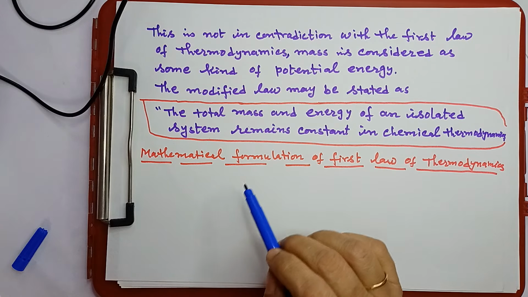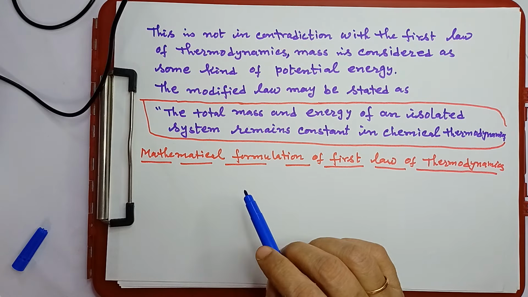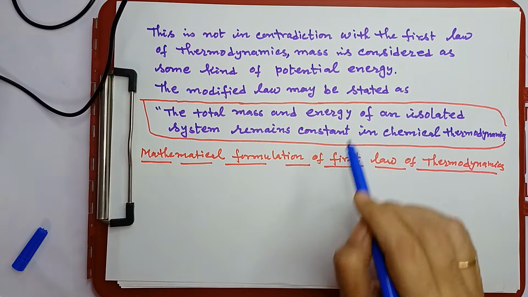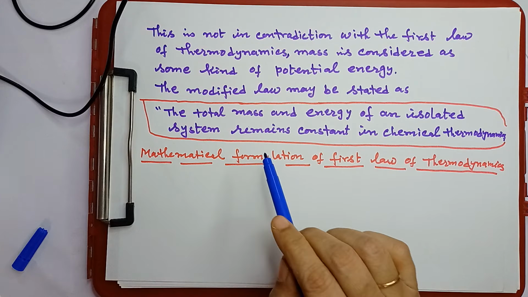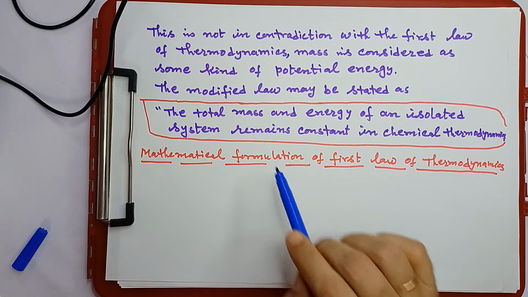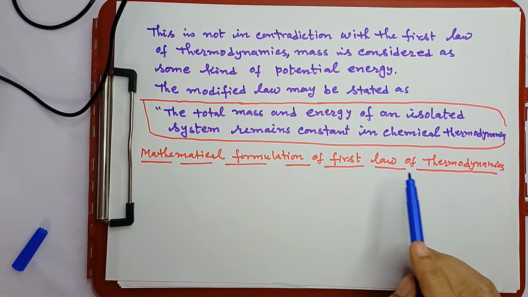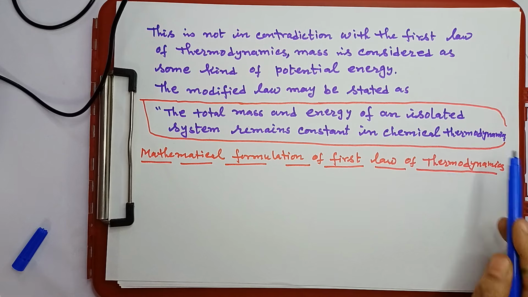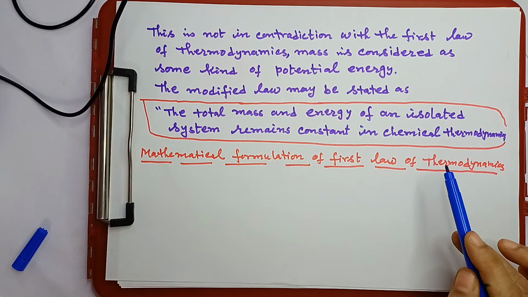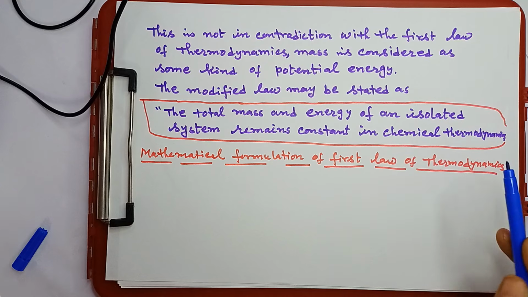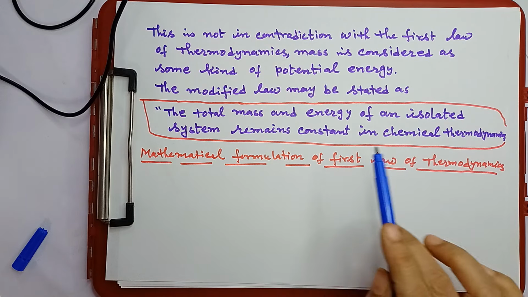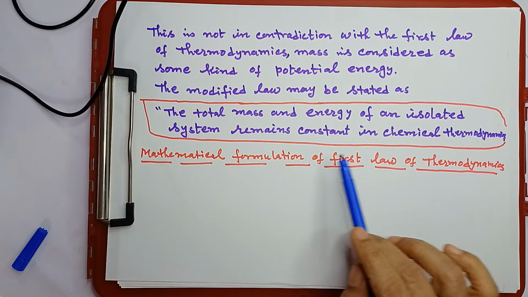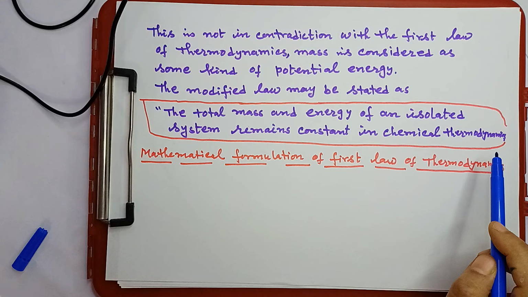So this first law of thermodynamics, or this law of conservation of energy, may be modified in this way: the total mass and energy of an isolated system remains constant in chemical thermodynamics. We are not telling only energy, mass and energy, though we know that mass is one form of potential energy, that means energy only, but it can be stated like that. Total mass and energy of an isolated system remains constant in chemical thermodynamics.